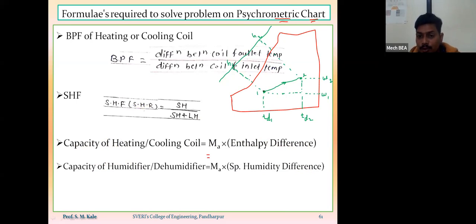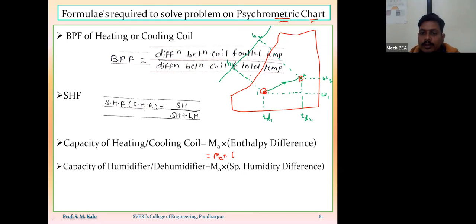Now which enthalpy difference to take? What is my start point? This point number 1 is the start point, and what is the end point? This point number 2 is my end point. So here capacity of heating coil or amount of heat supplied is given by the equation mass of air into enthalpy difference. Which enthalpy difference to take? Take the positive enthalpy difference.